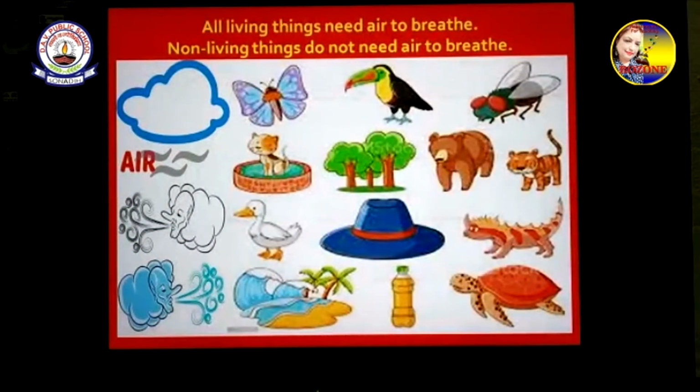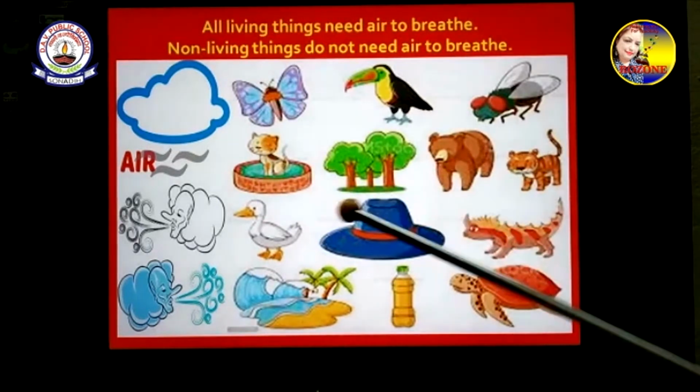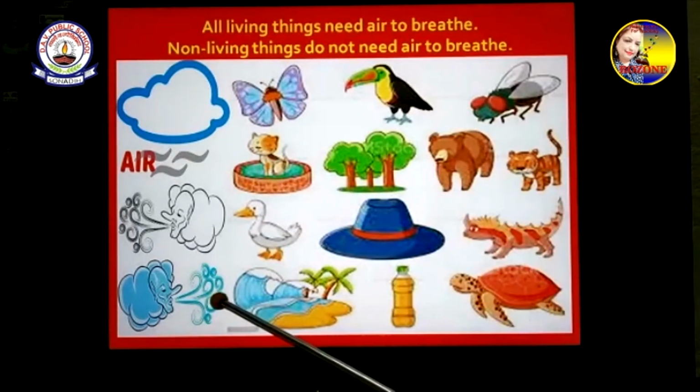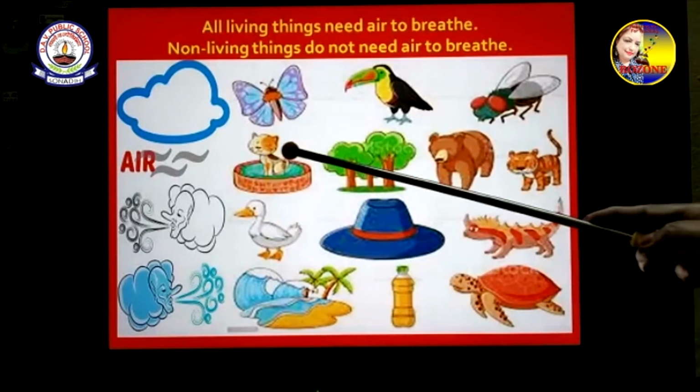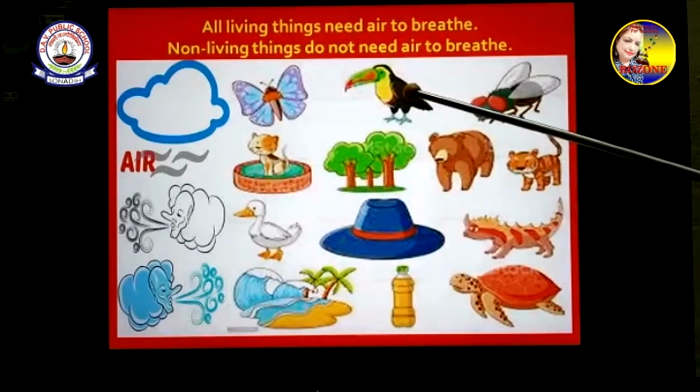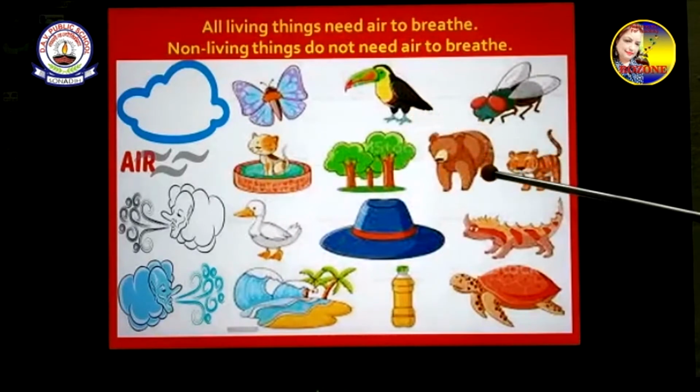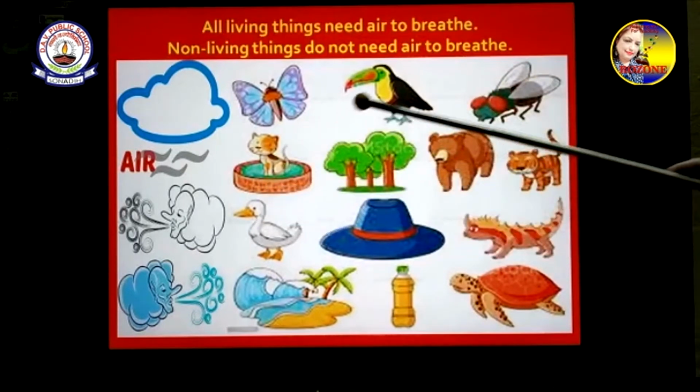All living things need air to breathe. Non-living things do not need air to breathe. All of us, we are living things and we need air to breathe. Whether it is the bird, whether it is the trees, the cat, the bear, the tiger, the fly, all these need air to breathe.